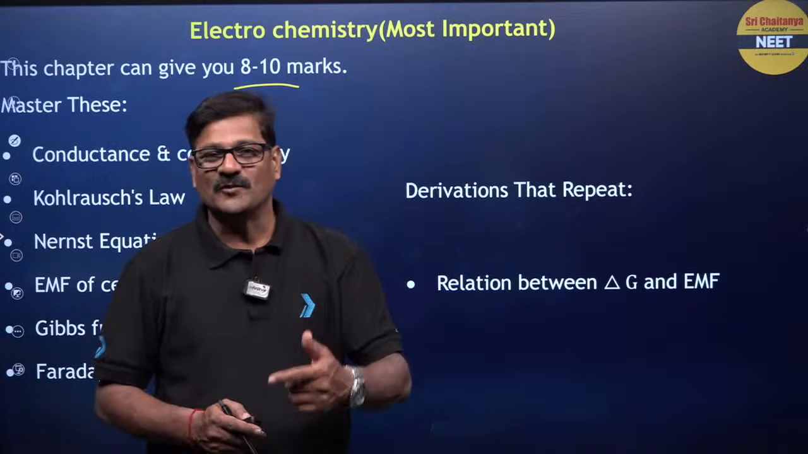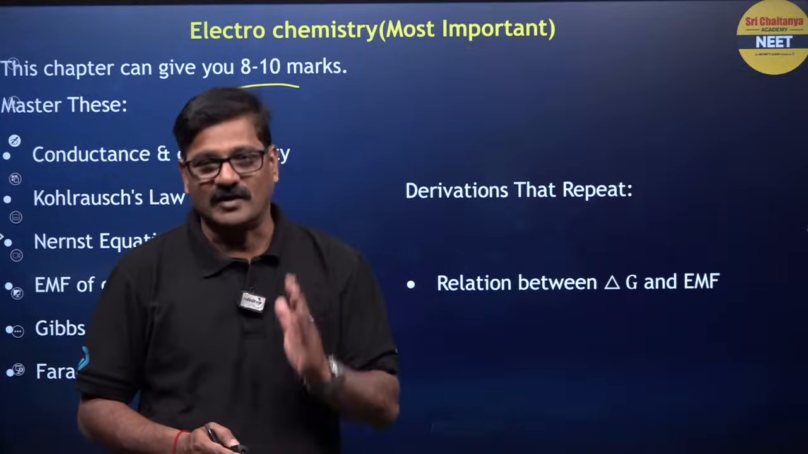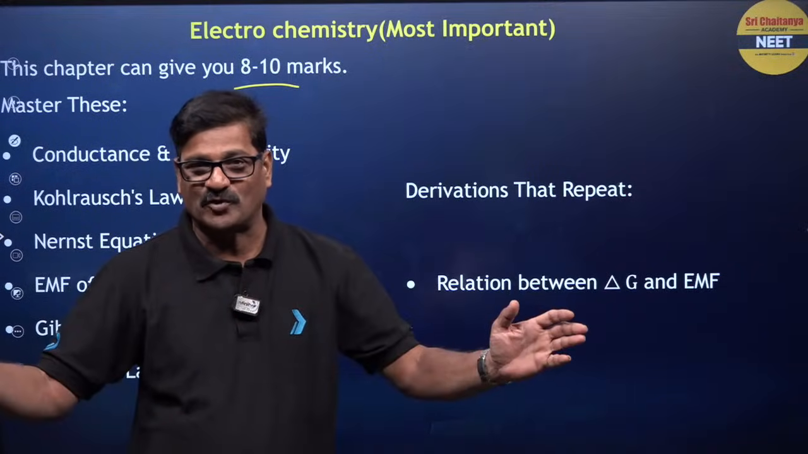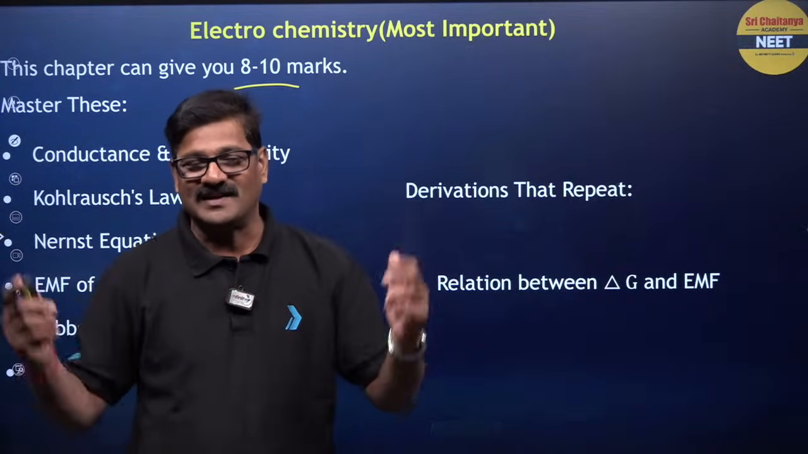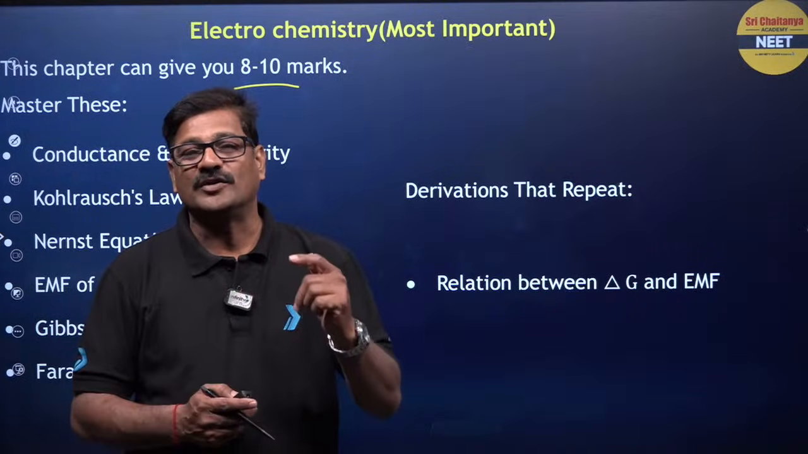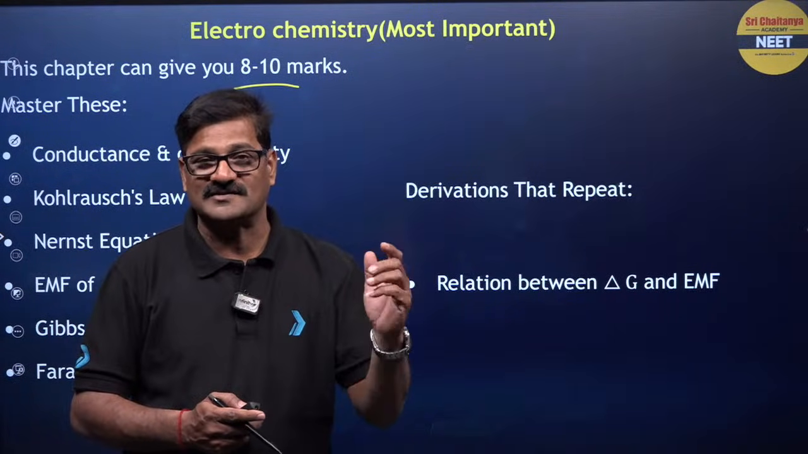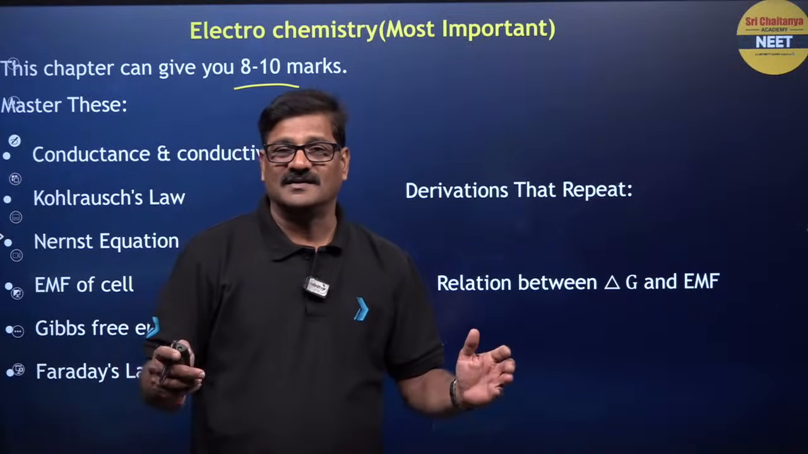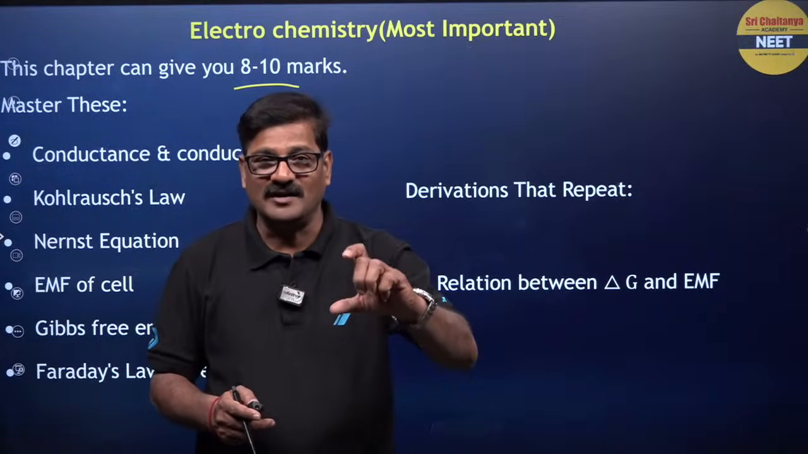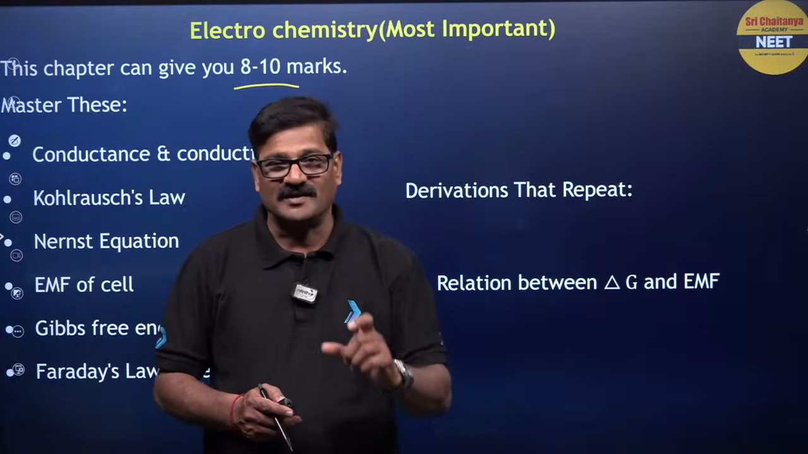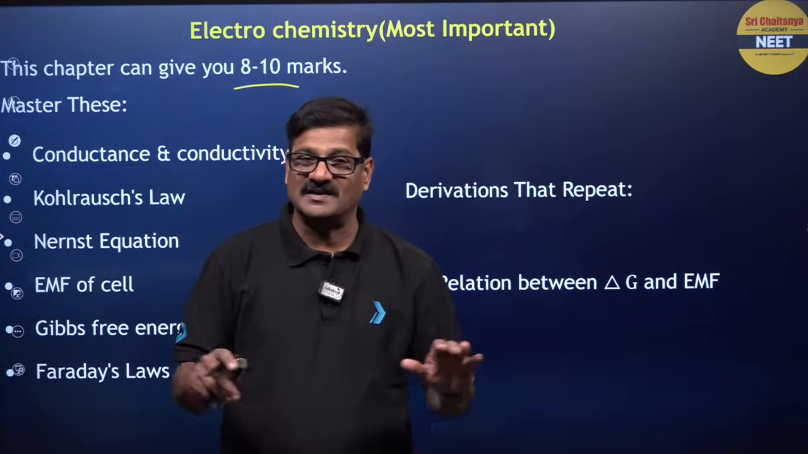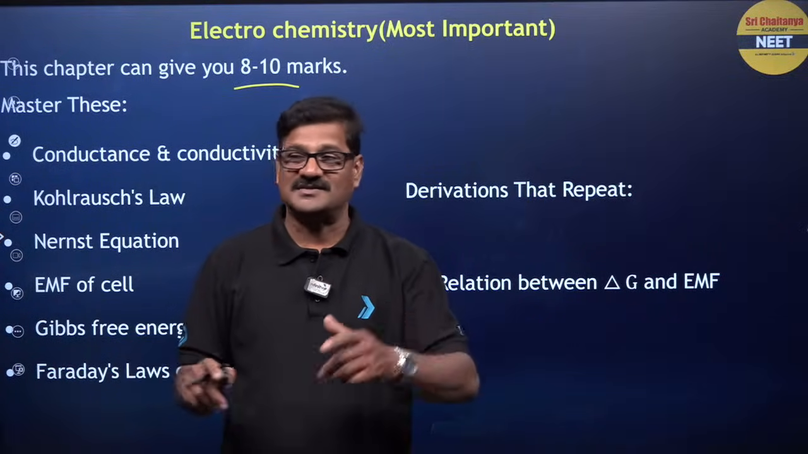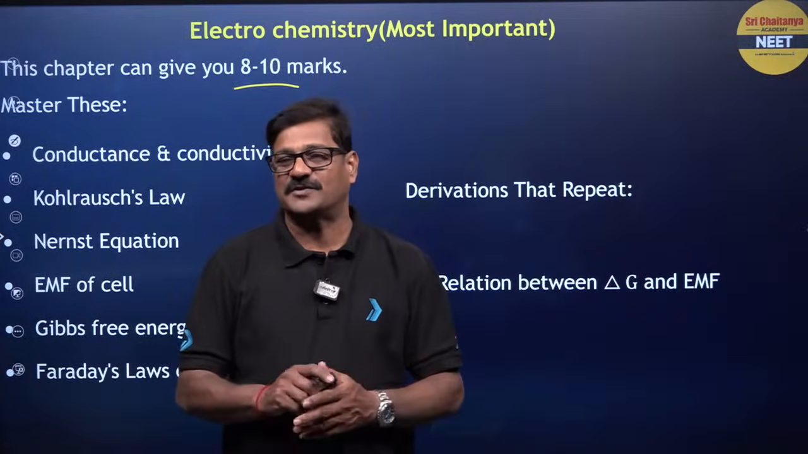Can somebody tell me, when the cell is working, delta G is positive or negative? Quickly tell in the chat box, bachcho. Come on. So when the cell is working, it is going to be a spontaneous process, delta G is going to be negative. To make a cell work, EMF is supposed to be positive and delta G is supposed to be negative. If the cell is at equilibrium, EMF is 0 and delta G is also 0. These are the fundamental aspects you need to know here.